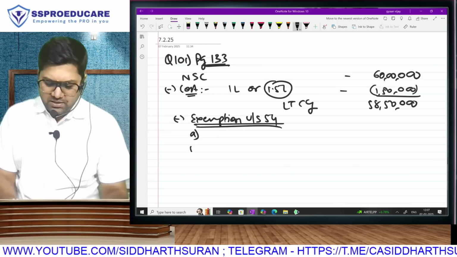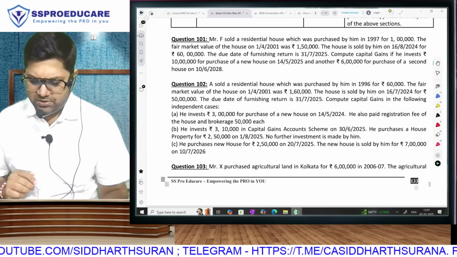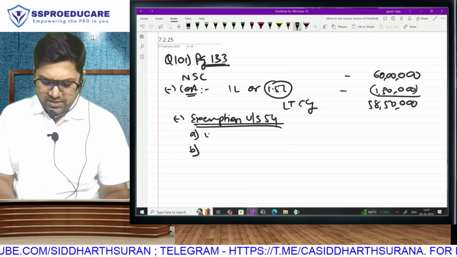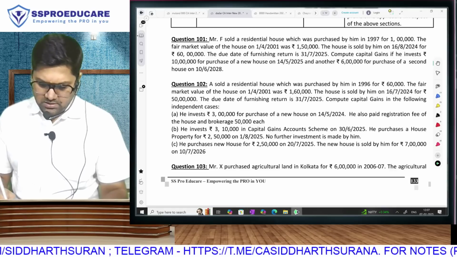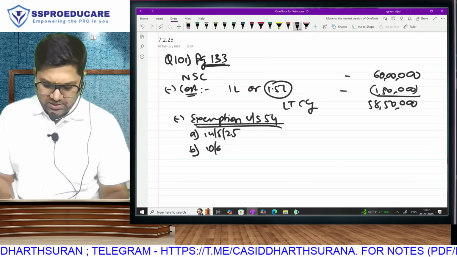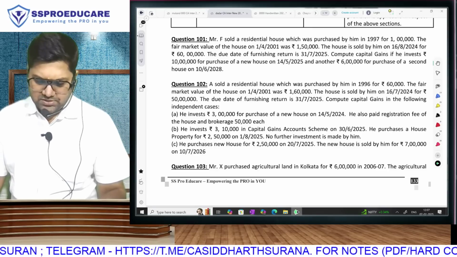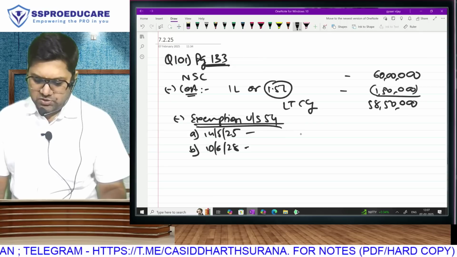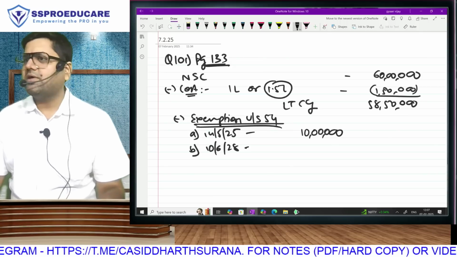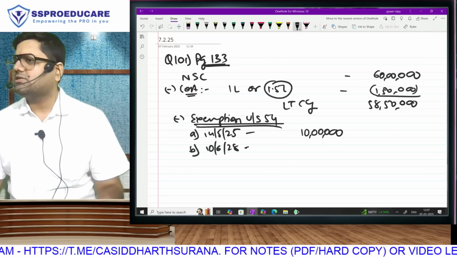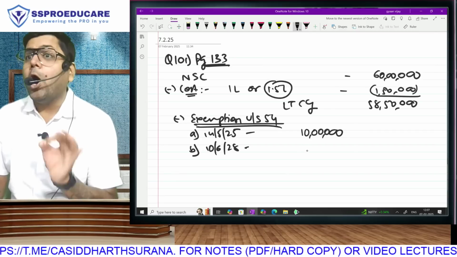So he has made investment in 2 houses. Is the capital gain up to 2 crore? Yes. So 14th May 2025 and 10 June 2028. What are the investment amounts in the respective houses? 10 lakh rupees. So first house, how much exemption we will get? 10 lakh. Once in a lifetime, if gain is up to 2 crore, are we eligible for exemption on 2 houses? Yes. And therefore second house, how much exemption we will get?